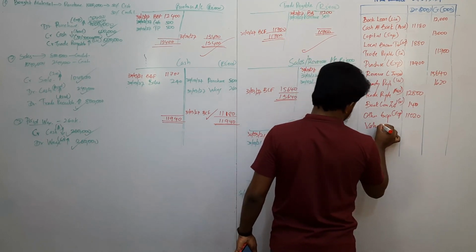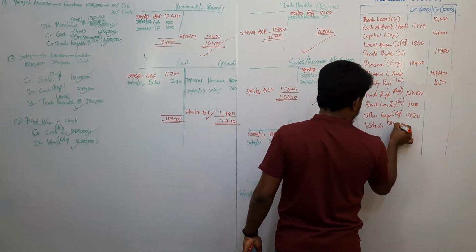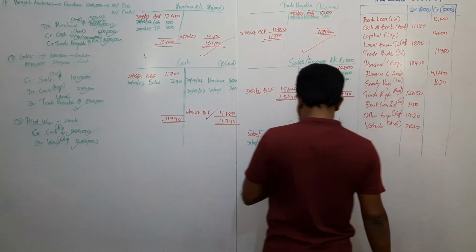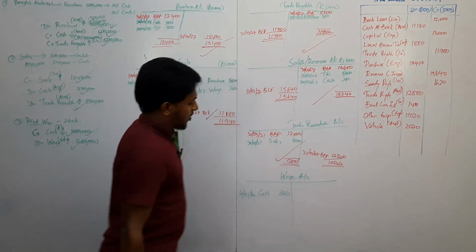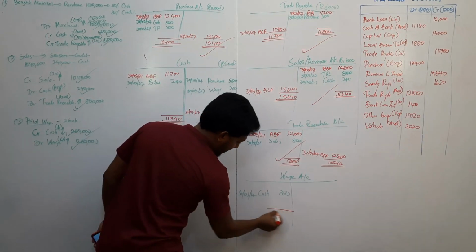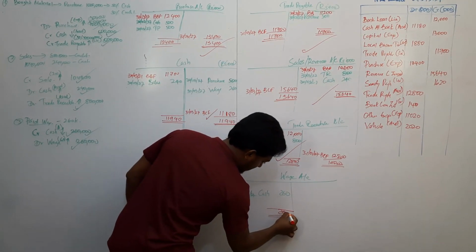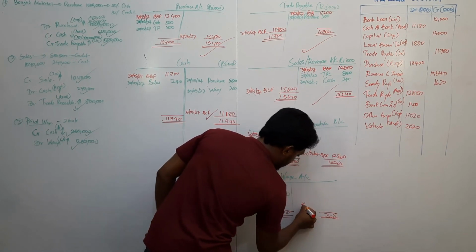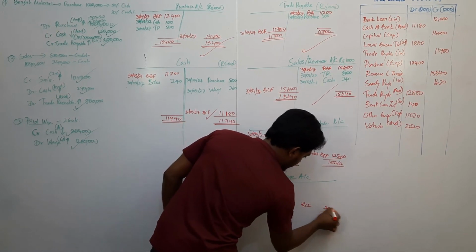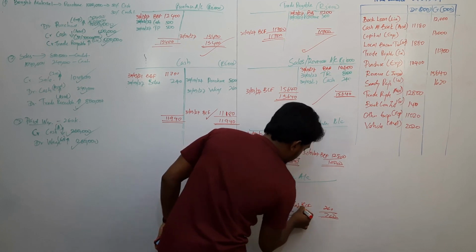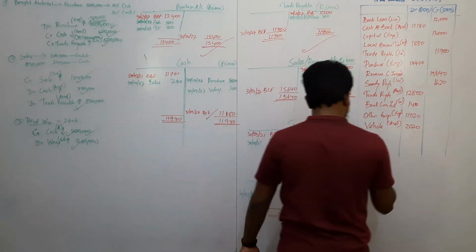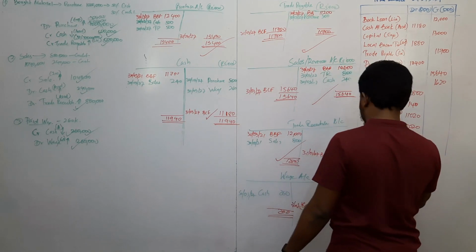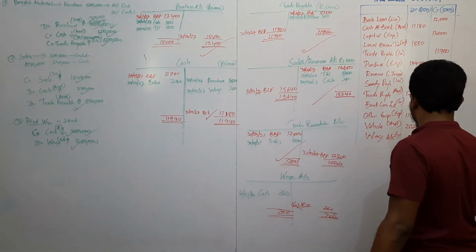Vehicle is an asset, so debit 2,020,000. Next, wage account. We close the wage 260. So balance carry forward 260 on 31st March 2027. Wage account is an expense, 2,060,000.